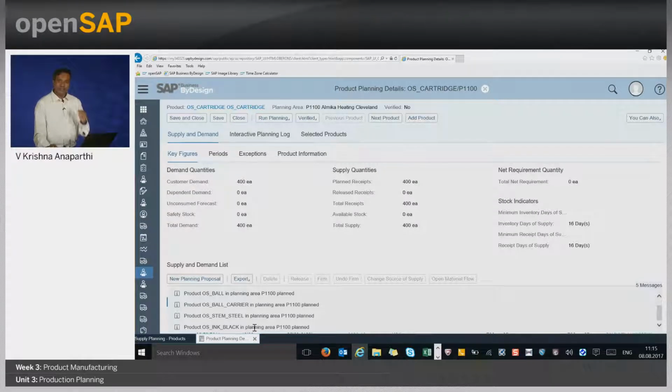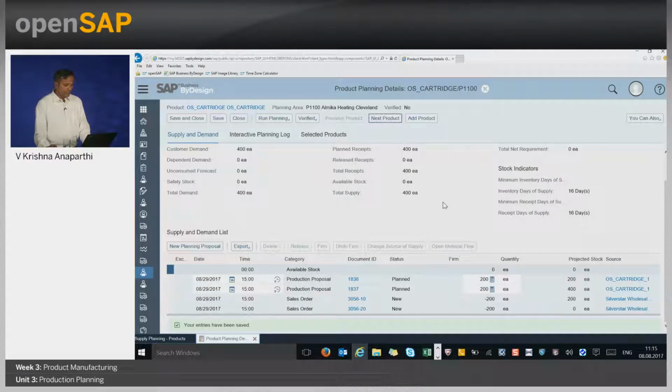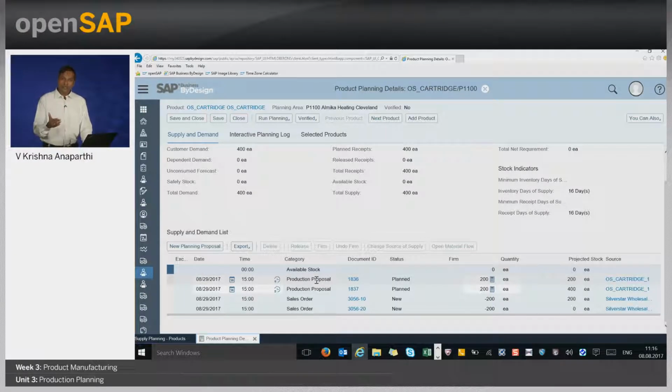So for all the products, the system has now run the planning, and when we navigate to the products, we will see that the receipts are planned for the components as well. Let me save the planning result and navigate to the components. I see that the components are also planned, creating the purchase proposals. Why do the components have purchase proposals whereas the cartridge has a production proposal? Because in the material master, we told the system that the cartridge is produced in-house, whereas the components are purchased, and hence the system created purchase proposals for all the components and a production proposal for the cartridge.